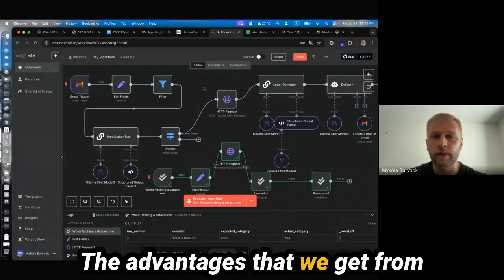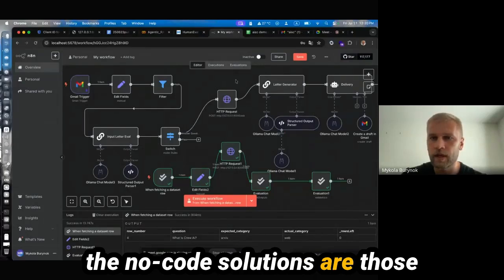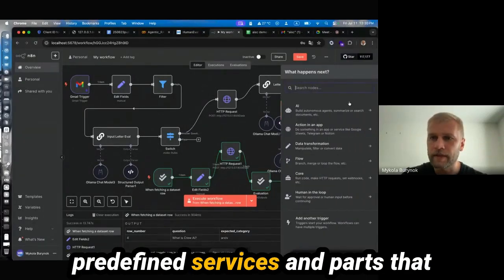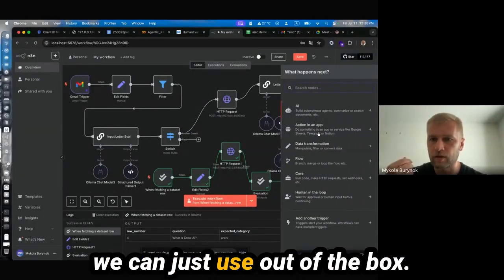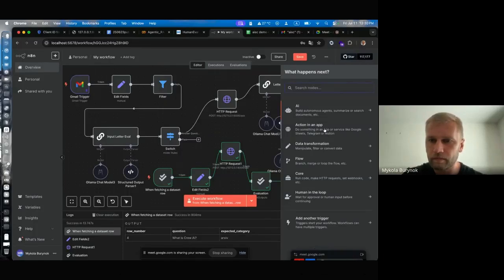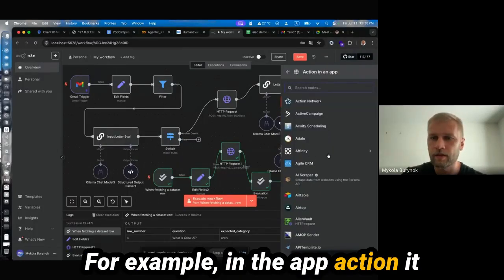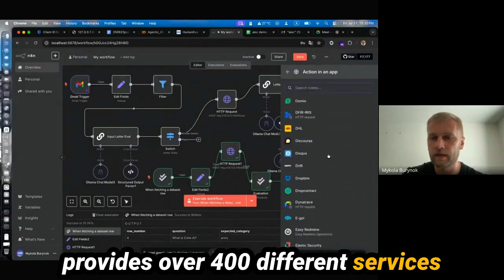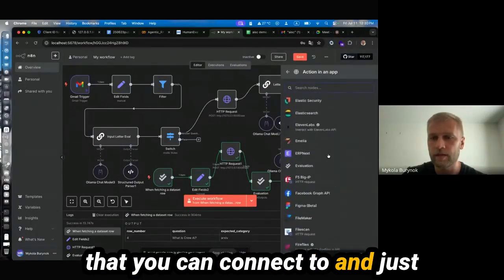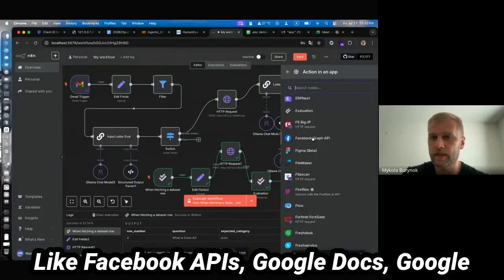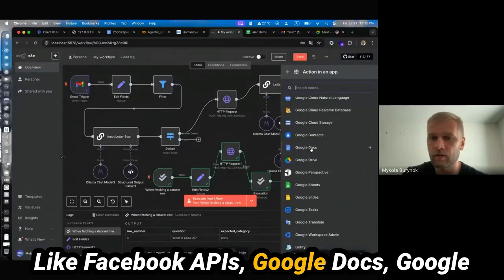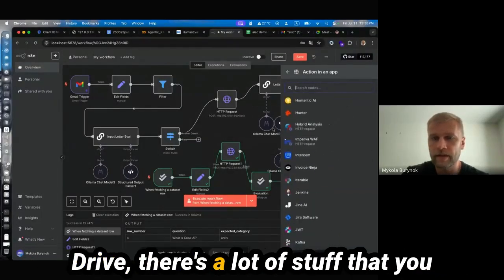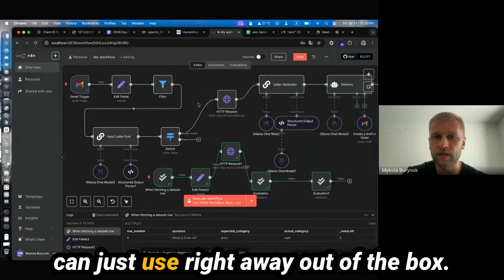The advantages that we get from the no-code solutions are those predefined services and parts that we can just use out of the box. For example, in the app action, it provides over 400 different services that you can connect to and use for your own purposes, like Facebook APIs, Google Docs, Google Drive. There's a lot of stuff that you can just use right away out of the box.